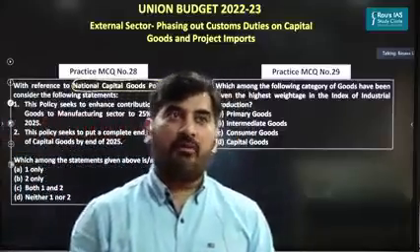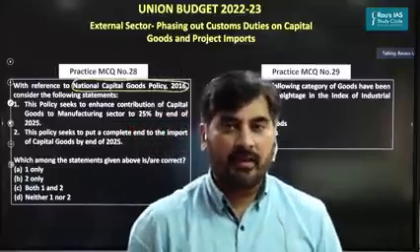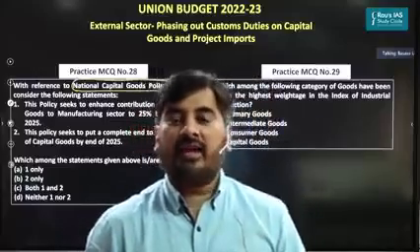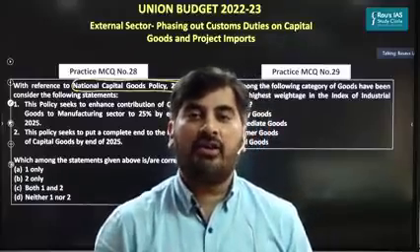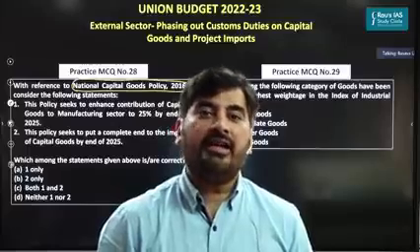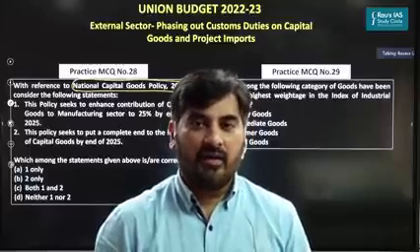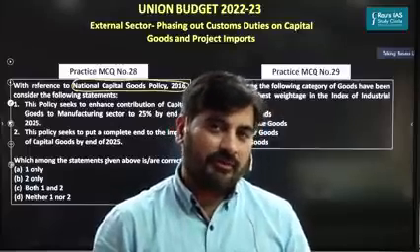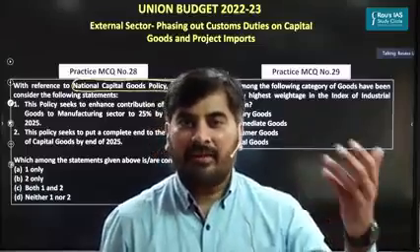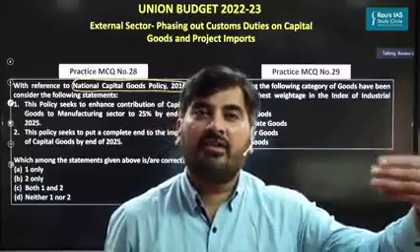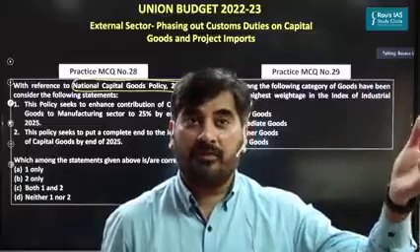So let's understand about capital goods. Capital goods are basically those goods which are in turn used for manufacturing other goods or for rendering services. What are examples of capital goods? In the textile industry, capital goods are used for manufacturing of textiles, such as power looms.